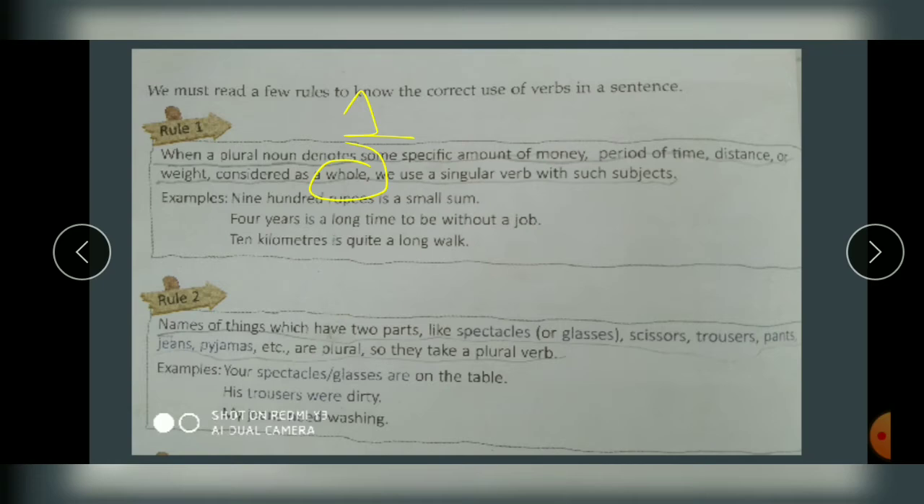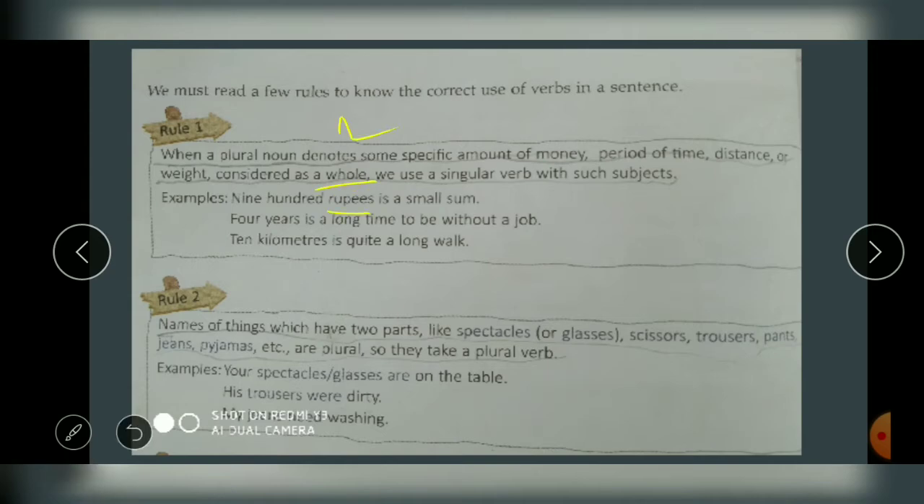Now see the example. 900 rupees. It is not 1 rupee, it's rupees. But we are talking about money, so we will be considering it as one, singular. So that is why you see over here, can you see is? We haven't used are, we used is because we consider rupees as singular. I hope you are clear.